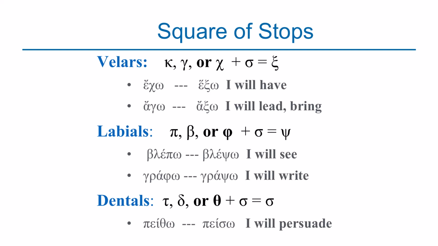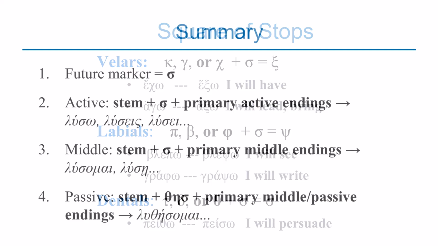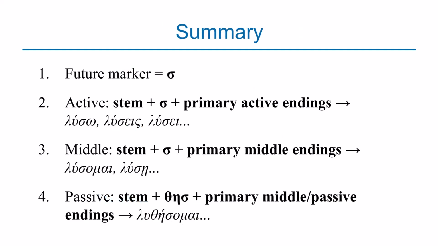So it's very important to know the changes that happen on the square of stops, the changes that happen when sigma is added to some words in the future tense. These are some of the few changes that will happen. Let's summarize what we've looked at so far. Number one, we have seen that the future tense has its own identity, and that is sigma. The future tense adds a future tense marker, which is sigma, to indicate to the reader that the word you're looking at is in the future tense.